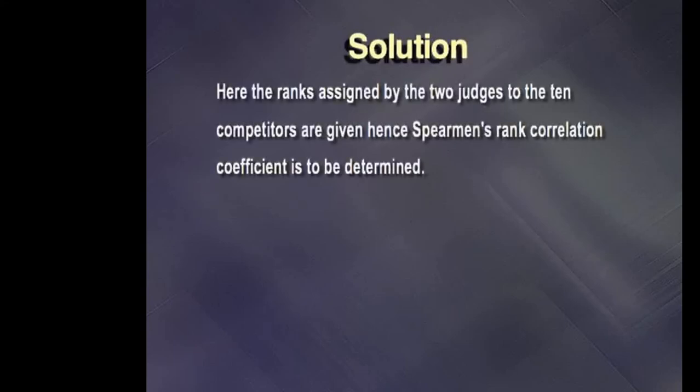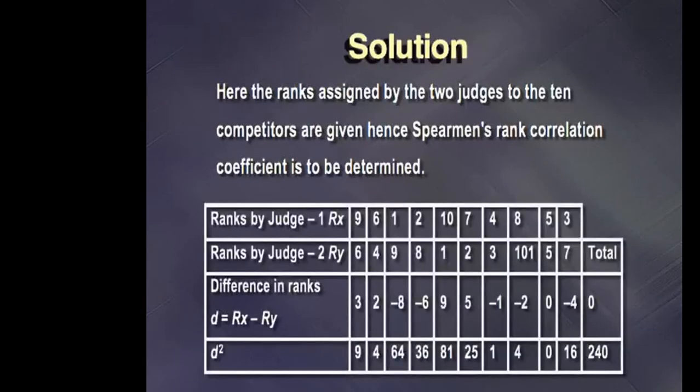Let us see the solution. Here the ranks assigned by the 2 judges to the 10 competitors are given. Let us consider ranks given by judge 1 as Rx and ranks given by judge 2 as Ry. So our first 2 rows indicate the rank of judge 1 and rank of judge 2.